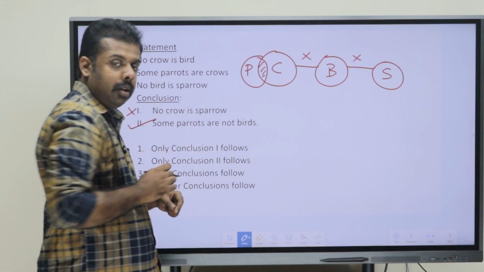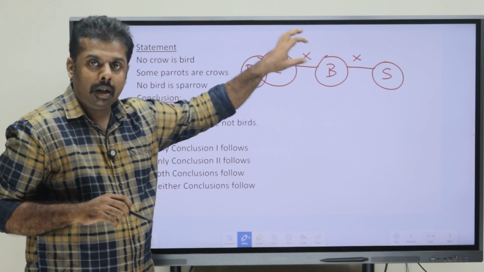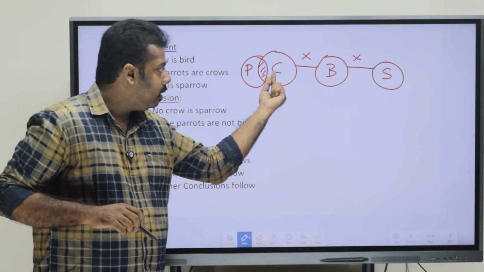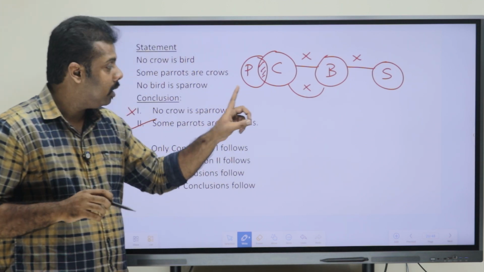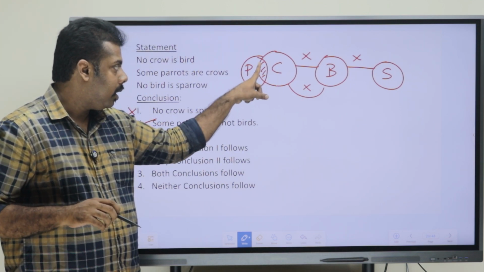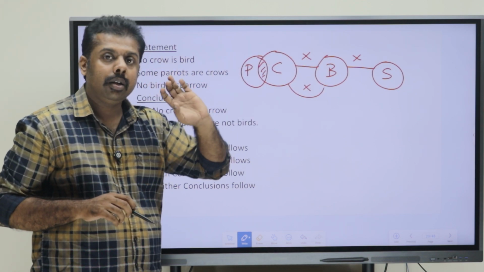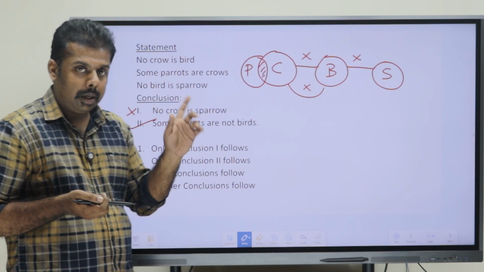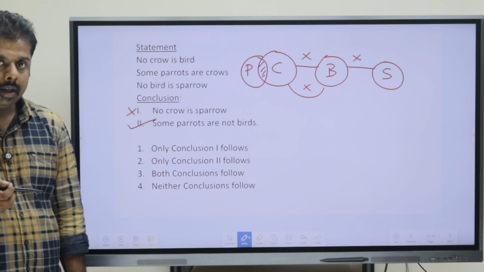So from this we can say that some parrots are not bird has to be right, because crow and bird have no relation, and parrot and crow have a some relation. So this portion of parrot can't be connected with the bird. So some not is right here. That is, some parrots are not bird is the right conclusion here.